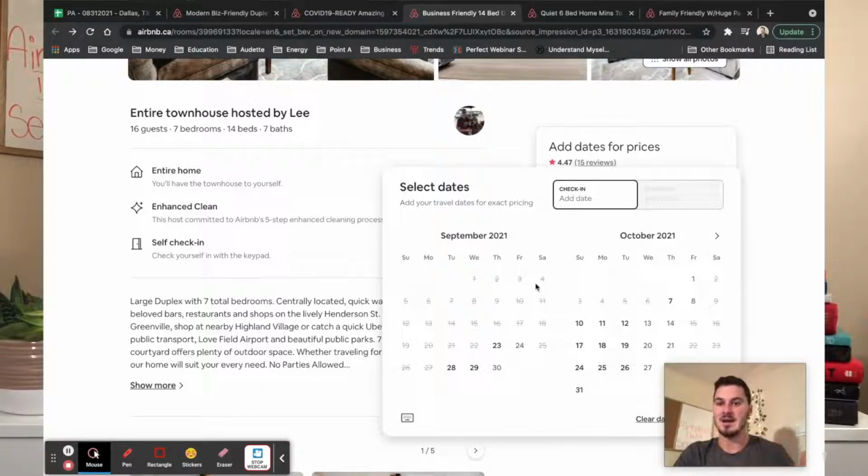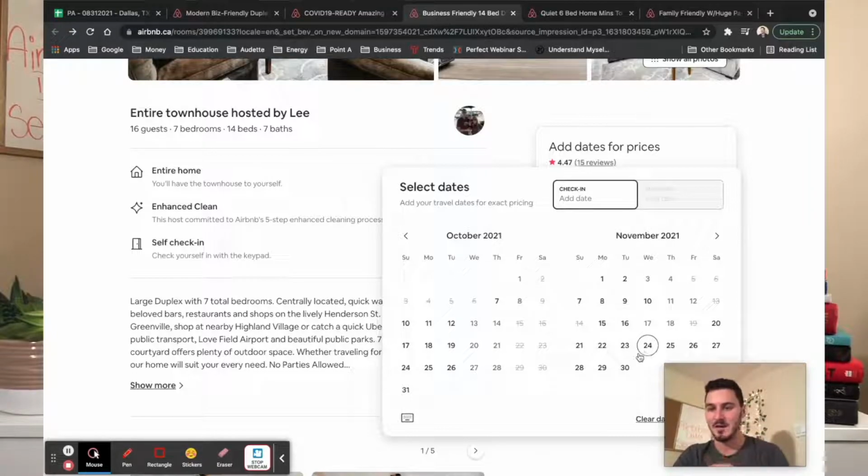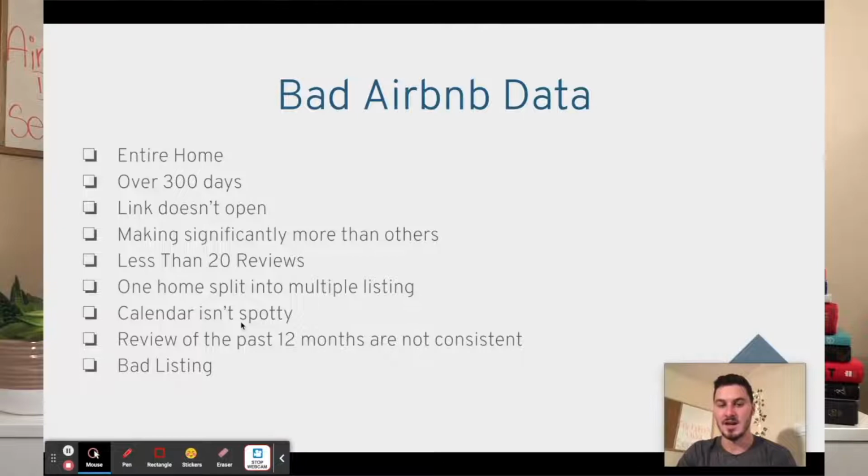But what I'm trying to say here with the spotty calendar is in a situation where it is bad data, the calendar will look very clean, okay? So like all of September will be booked out, maybe all of October is open, and then all of November is blocked off. You'll see that it's very clean, okay? But what we want to see is spotty bookings all over the place, because that tells me it's a real listing. It's actually being booked out on a regular basis, because that's how it works. That's how AirDNA and booking work, and if you have an Airbnb business, you just know these things, okay? So you want the calendar to be spotty. That is a very key indicator that it's a real listing. Mind you, in that example, it was spotty, but we knew the other points, and so that's how we were able to qualify that data as bad data, right?